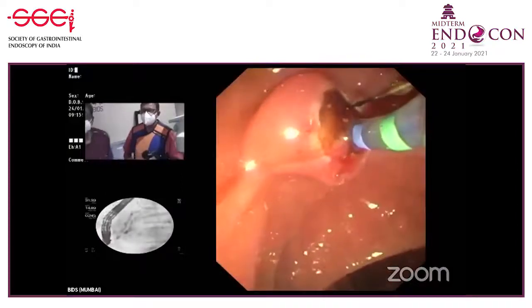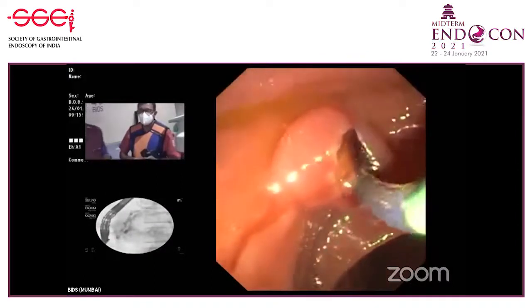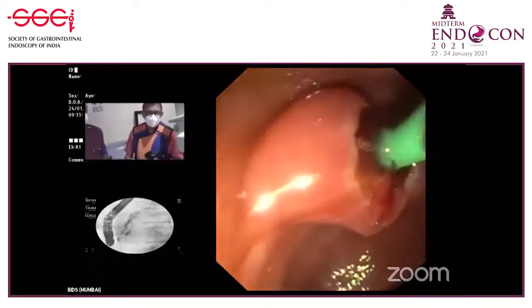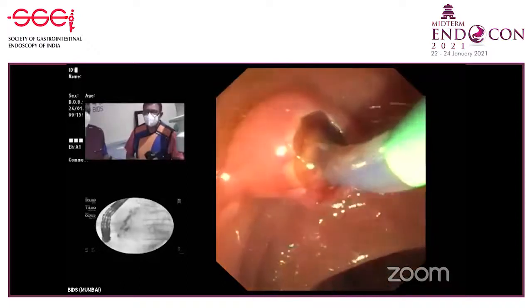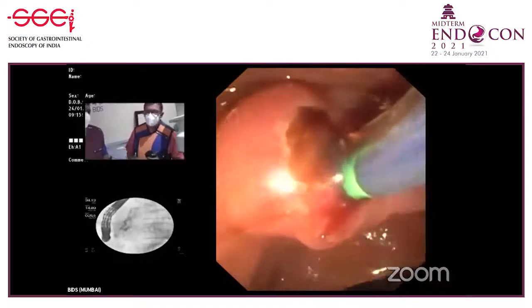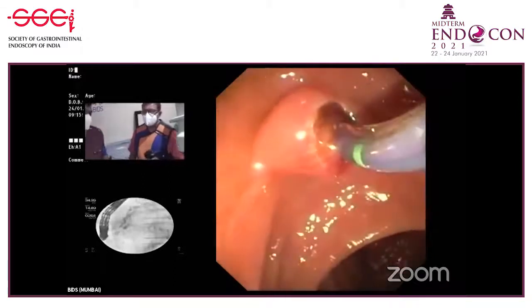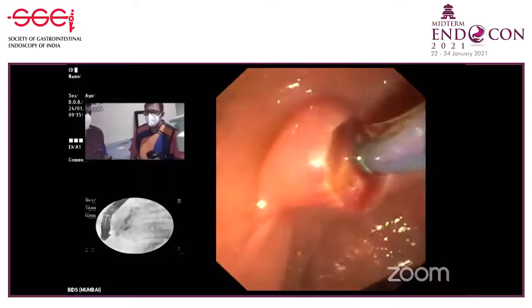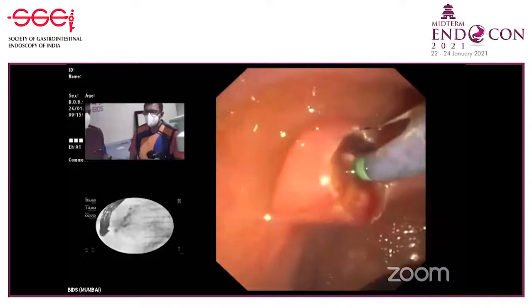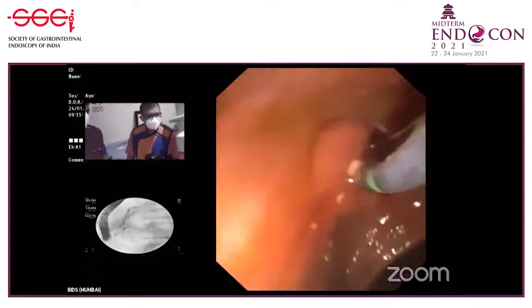Yeah, ultimately the end point of sphincterotomy depends upon the indication. So what you rightly said, if your aim is only to put a stent, you don't have to do a big sphincterotomy. But if you have to bring out the stones, you have to cut at least the entire bulging portion of the papilla. And if required, you may even have to do a small balloon sphincteroplasty. So now this much is enough for now.